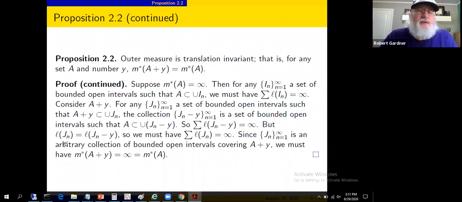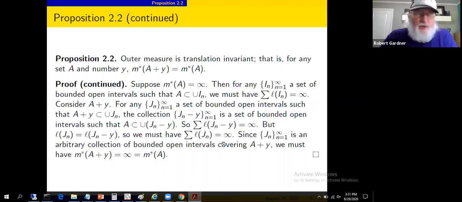Oh yeah, but the length of J sub n and the length of J sub n minus Y, as before, are the same. Length is translation invariant. So I can replace the length of J sub n minus Y with the length of J sub n for each of those, and we get the sum of the lengths of the J sub n's must be infinite. We took an arbitrary set of bounded open intervals that covered A plus Y, and we saw the sums of the lengths are infinite. So taking an inf over all such values produces an outer measure for set A plus Y of infinity as well.